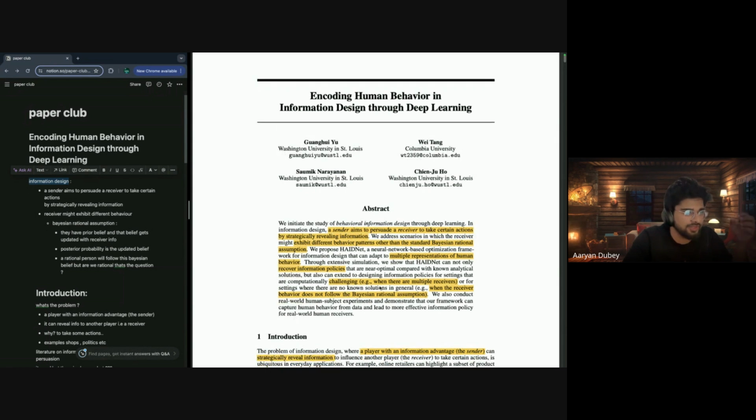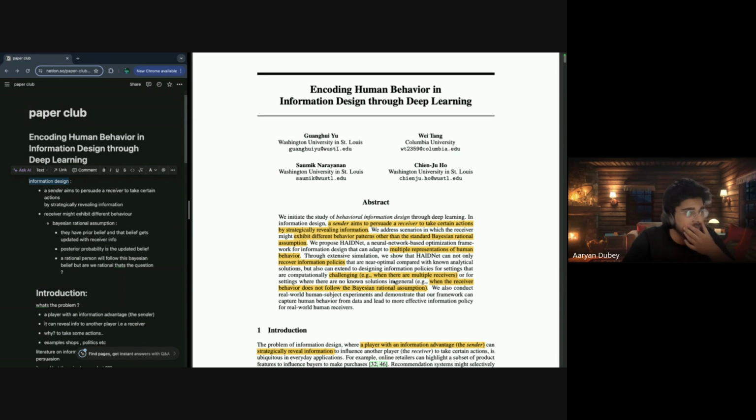But they can also extend to designing information policy for settings that are computationally challenging, like when there are multiple receivers. Generally, in the real world, there are always multiple receivers. Or for settings where there are no known solutions, where receiver behavior does not follow the Bayesian rational assumption. That means the receiver is not perfect in his decision. He will say, okay, yeah, I shouldn't buy it, even if it's bad for me, I should go for it or not, something like that. That's the opposite of the Bayesian rational assumption.